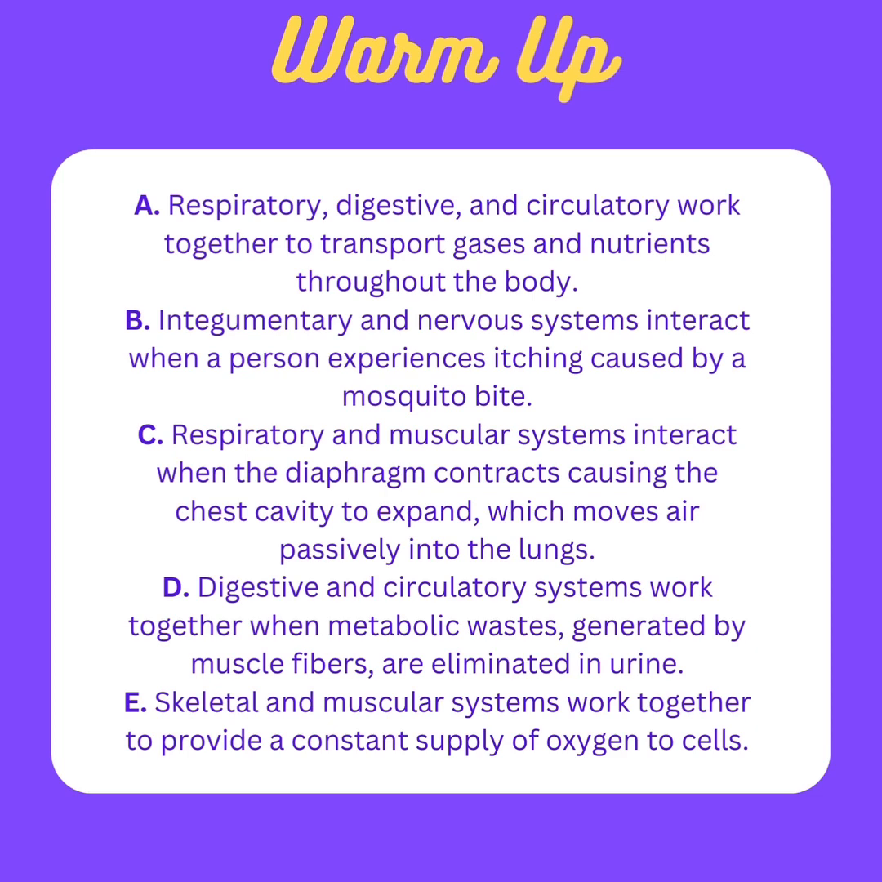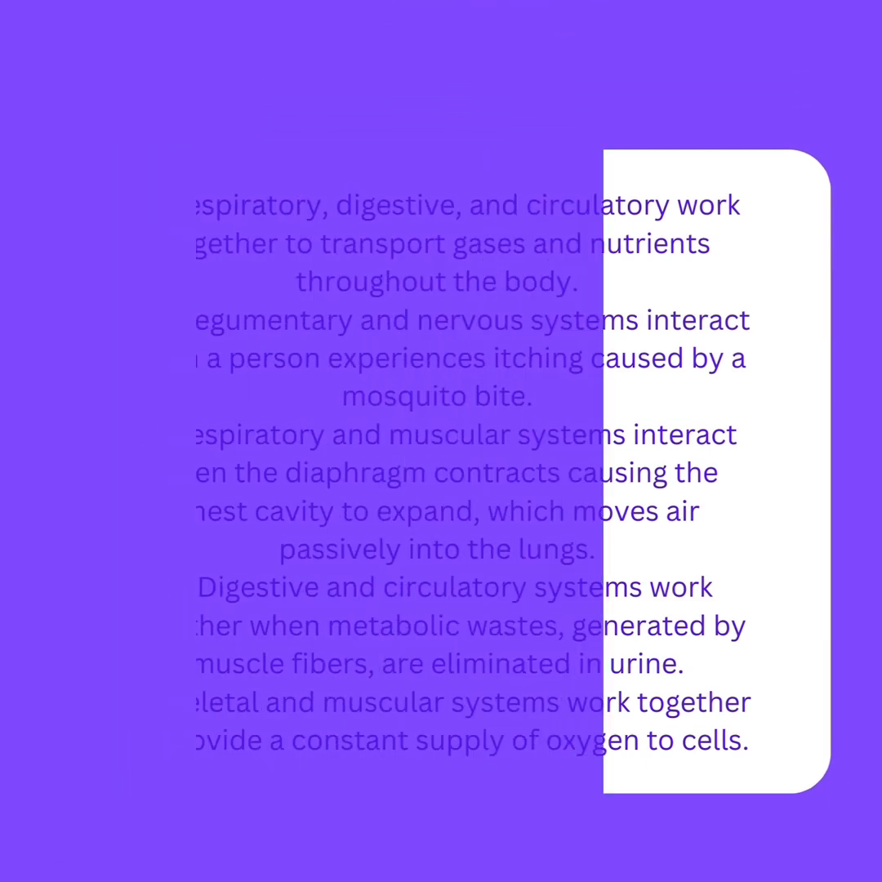We know answer choice D is false because it states that the digestive and circulatory systems work together when metabolic waste generated by muscle fibers is eliminated in urine, and the circulatory system is not responsible for the elimination of urine. Answer choice E is false as well because it states that the skeletal and muscular systems work together to provide a constant supply of oxygen to cells, but neither the skeletal nor the muscular system is responsible for the supply of oxygen to cells.